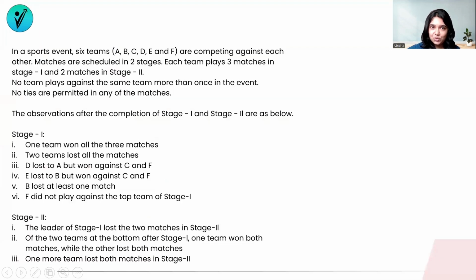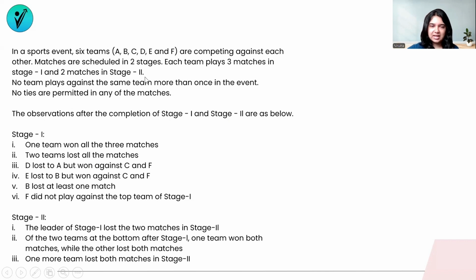All right, the set goes as this. In a sports event, 6 teams, A, B, C, D, E, and F, are competing against each other. Matches are scheduled in 2 stages. Each team plays 3 matches in stage 1 and 2 matches in stage 2.